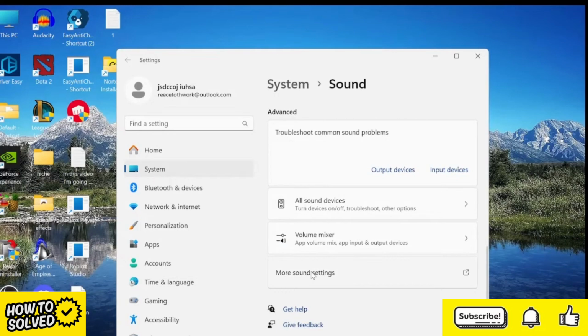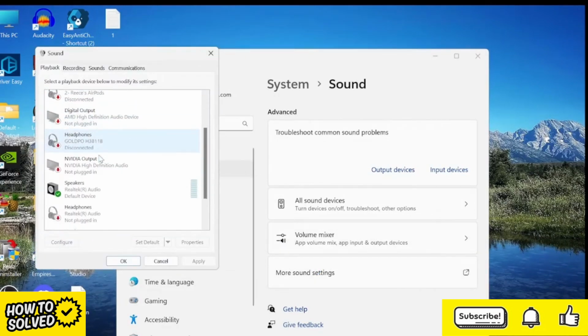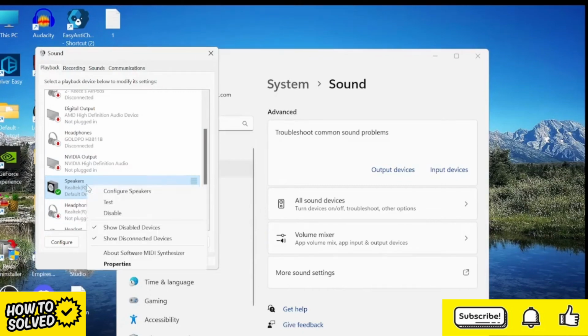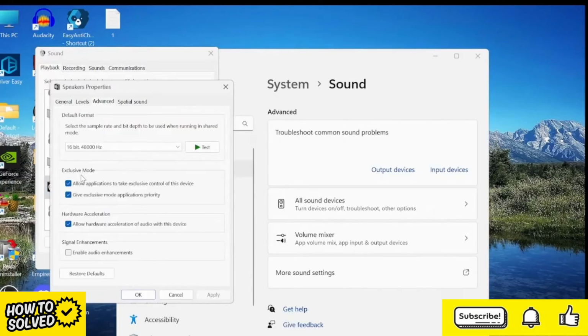We can then come into this more sound settings button, and inside of this playback tab you need to make sure your speakers are set to the default device. To do that, select the speakers where you want the volume to come out from, and then just hit this set default button. As you can see, mine are already selected as the default device. Then we can right click on our speakers and come into properties, come inside of the advanced tab, and this one's really important. Make sure exclusive mode, both of these options are checked.